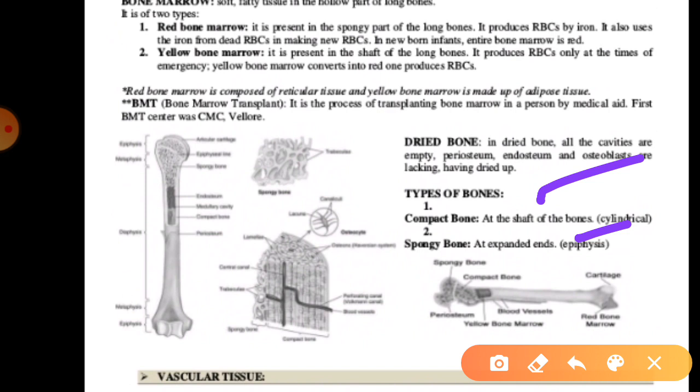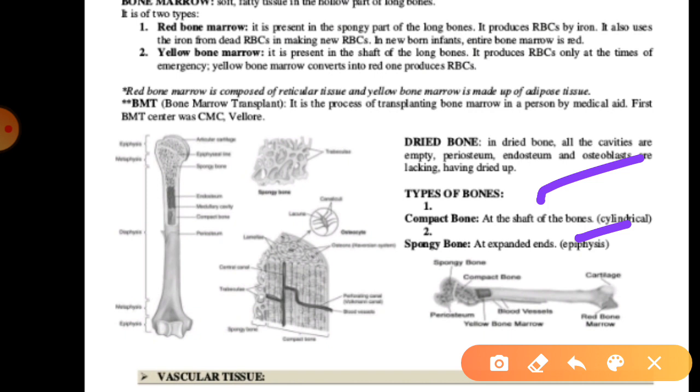So we can say the spongy bone contains a network of thin and irregular longitudinal and transverse bony bars called trabeculae, right, covered by the endosteum, and it is found at the end of the long bones, the epiphysis. Or if we talk about the compact bone, it is hard and compact and found in the shaft of the long bones. It contains yellow bone marrow and has a Haversian system also.